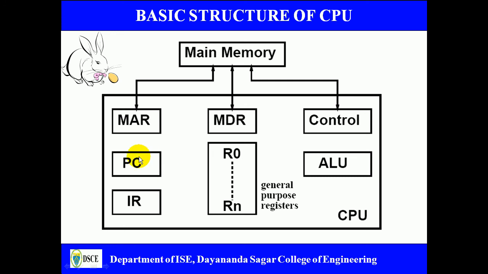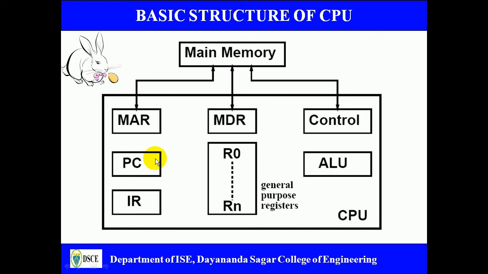The execution takes place like this. The first instruction's address is given to the PC, because PC points to the next instruction to be executed by the processor. The same PC transfers its address to the memory address register, and once the control unit sends the read control signal to the main memory, this places the required instruction or data into the MDR, which is pointed by the MAR, and later on the MDR transfers the instruction to the IR register and data to one of R0 to Rn.